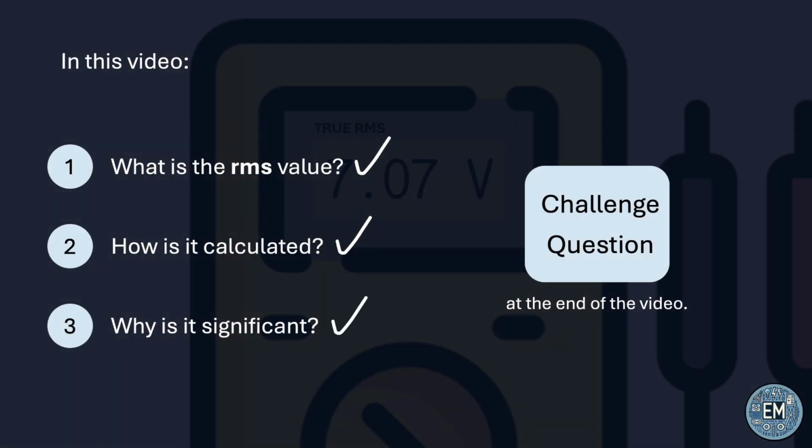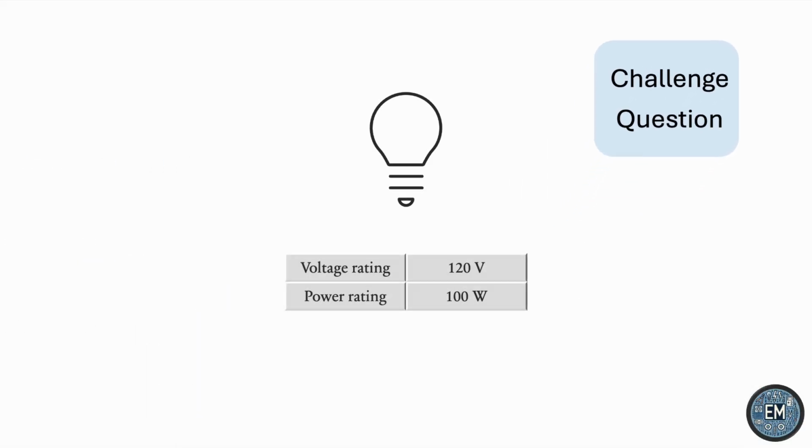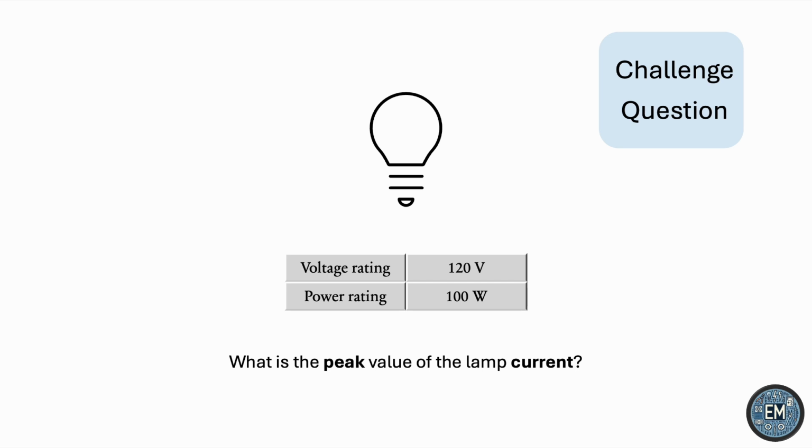Now, here's the challenge question I promised. What would be the peak current of this lamp? Not the RMS value, but the peak, the maximum value of the current sinusoid. Give it a think and let me know your answer in the comments down below.